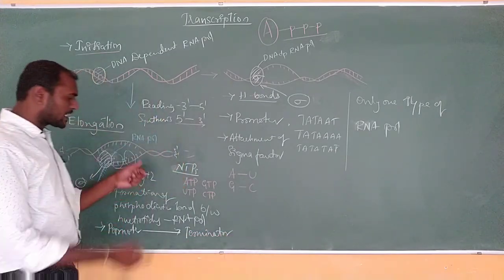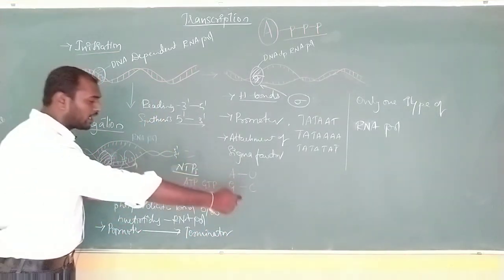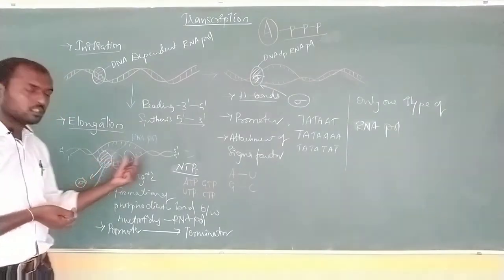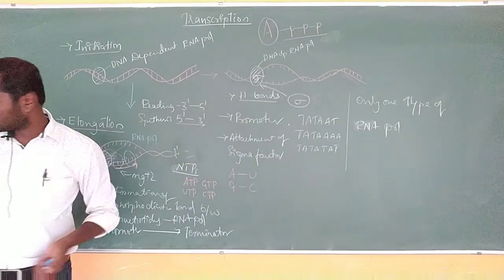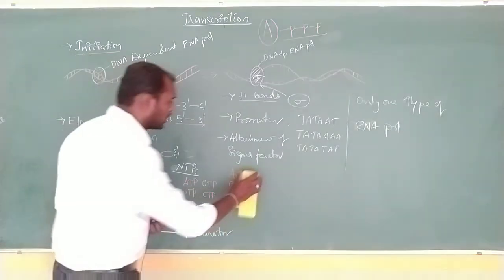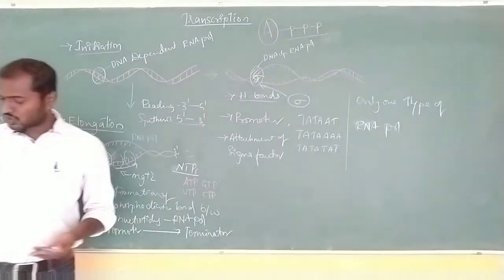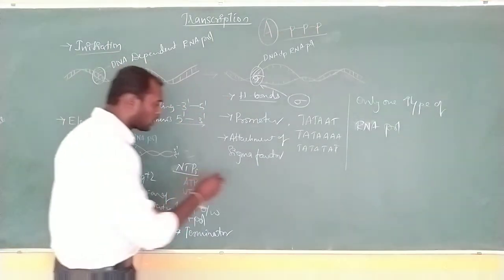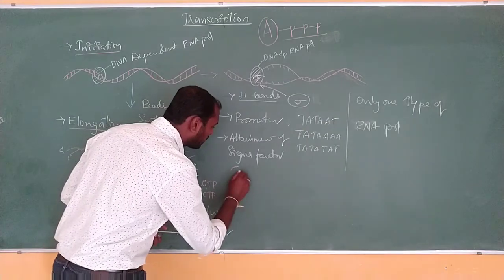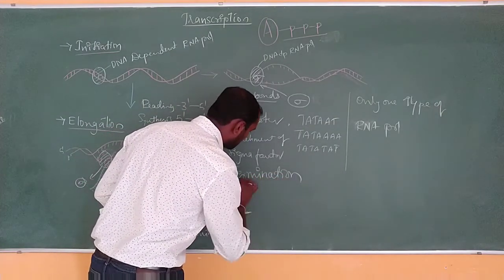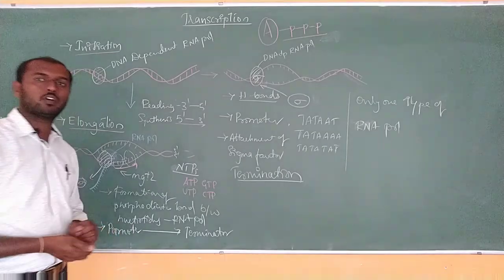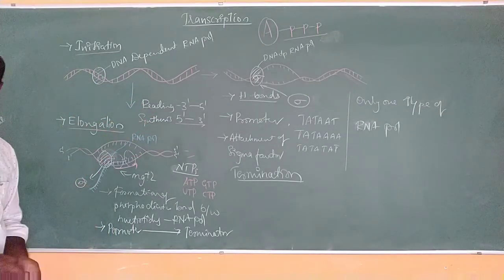Okay, so starting from the promoter until it reaches the terminator, elongation keeps going. After elongation we'll reach the next step, that next step is called termination. So the last step in case of transcription is termination.